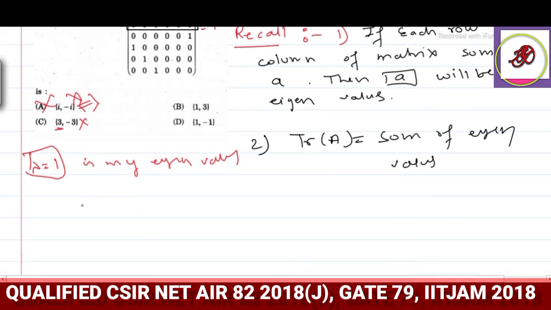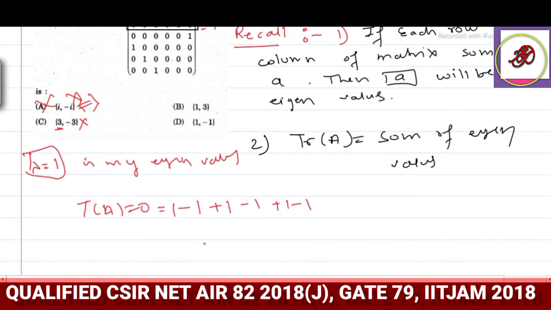So see here, trace of A is 0. So at that time my eigenvalues will be alternating. That means 1 is my eigenvalue, so 1, minus 1, plus 1, minus 1, plus 1, minus 1. So we should have 6 eigenvalues.